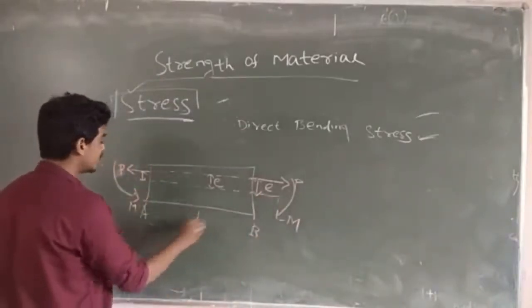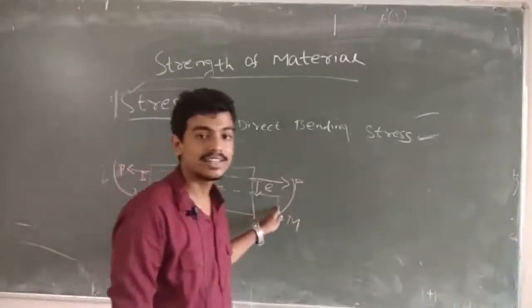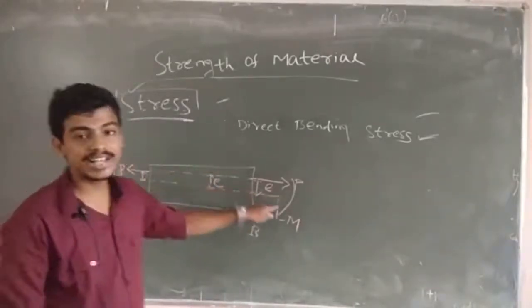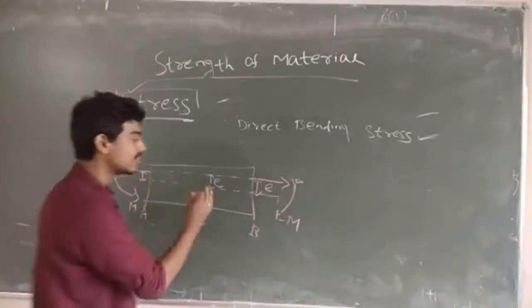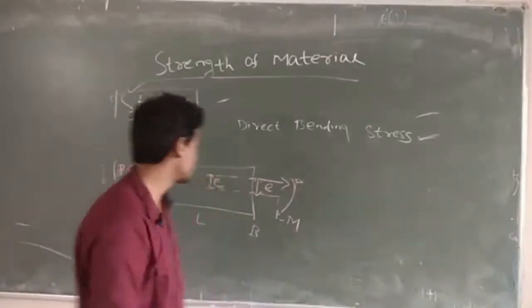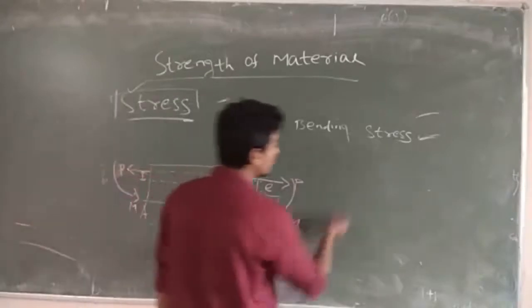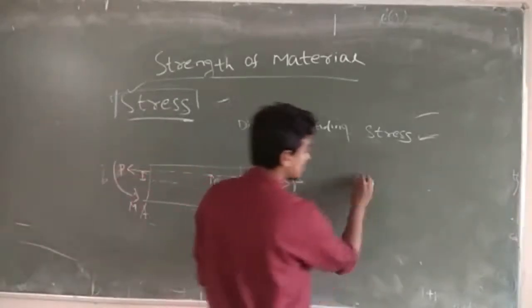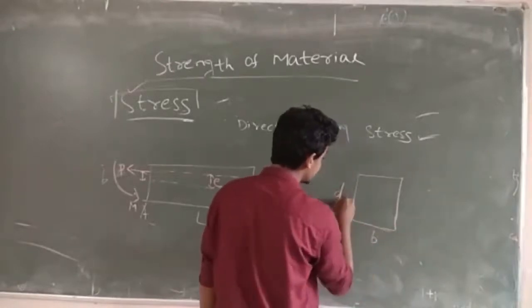This is length and this is width of that section. In this case you can tell this is the centroidal axis, but the neutral axis is just perpendicular to that axis, though they pass through the same point. If you want to denote the neutral axis, you can denote it like this. This is B, this is D.